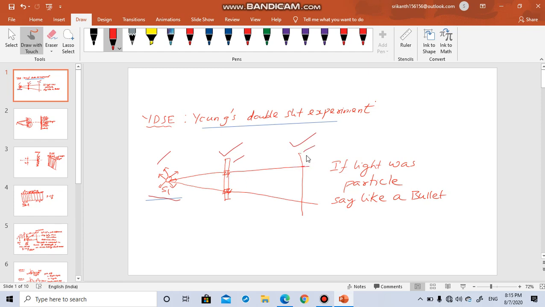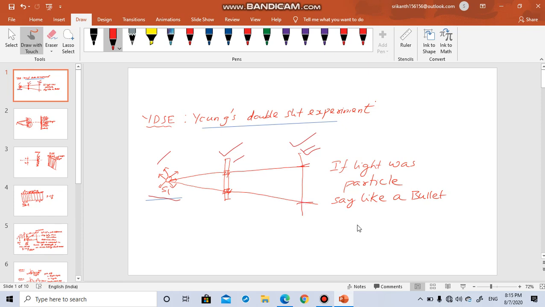If it was a bullet, it will go in a straight line and come out of this sheet at this point. Similarly, another bullet will pass through the other hole and clear the screen at this particular point.